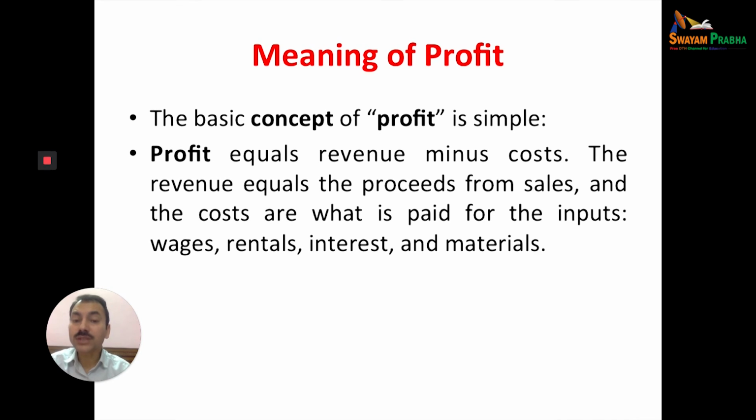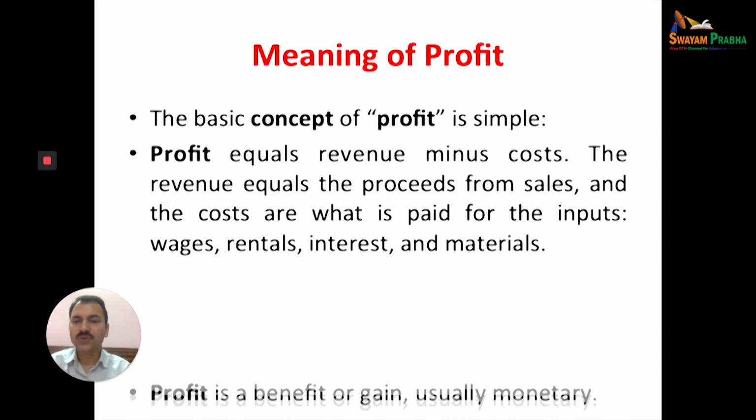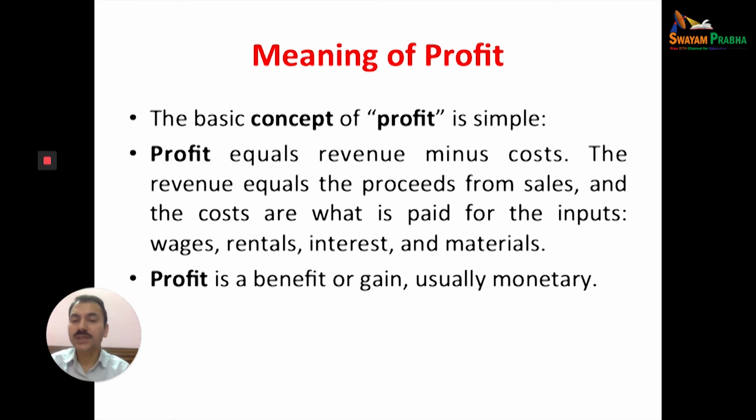And the costs are what is paid for the inputs: labor in the form of wages, land rent, capital interest, and other materials. So that is the cost. Profit is a benefit or gain, usually in monetary terms, in money terms.